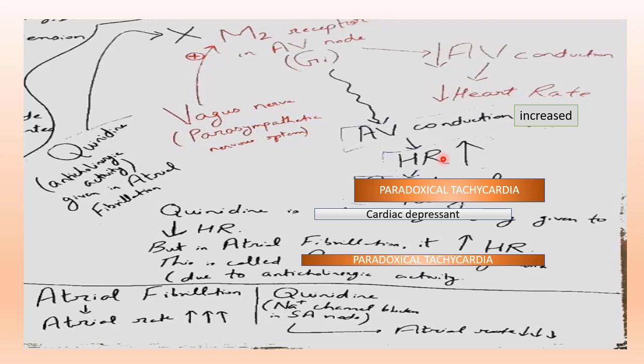So what is the reason for paradoxical tachycardia? Due to anticholinergic activity. Now in atrial fibrillation, there is paradoxical tachycardia caused by quinidine. One more point I want to emphasize: in atrial fibrillation, there is an increase in atrial rate. So if we give quinidine, that is a sodium channel blocker, atrial rate will decrease. So quinidine will decrease atrial rate in case of atrial fibrillation.